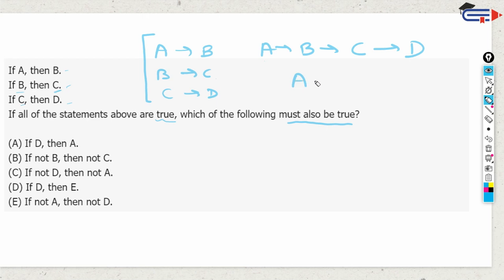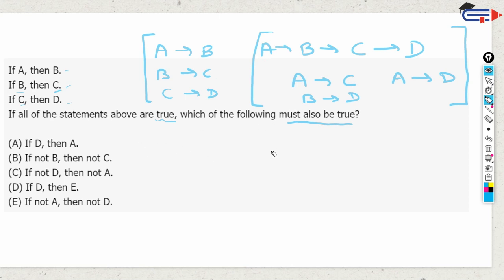So we can also say something like A happens, C happens, or B happens, D happens, or A happens, D happens. They are all things that I can derive from this piece of information. Let's see if any of this is also there in the answer choices. If D then A, okay, do we know that if D happens then A must have happened? Is there any other way that we could have gotten D?